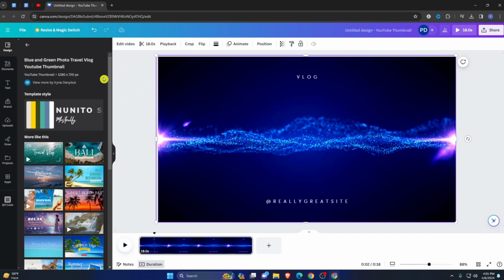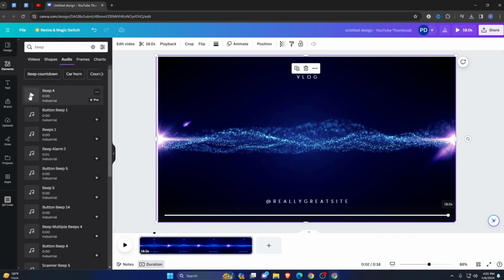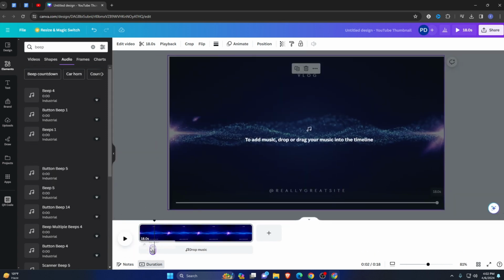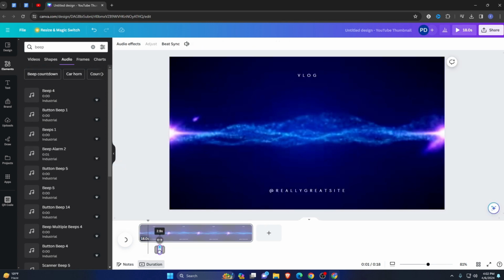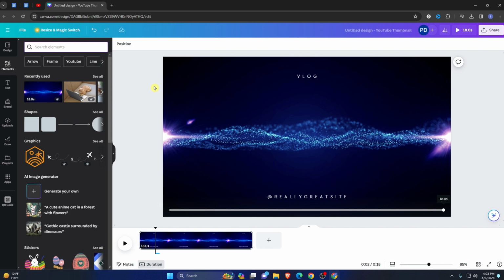So let's go to the elements. Let's upload it. Okay, you can play it from here. So just click and hold and drag it and place it under the video. Okay, so now let's play. So this is how you can add sound effect in Canva video.